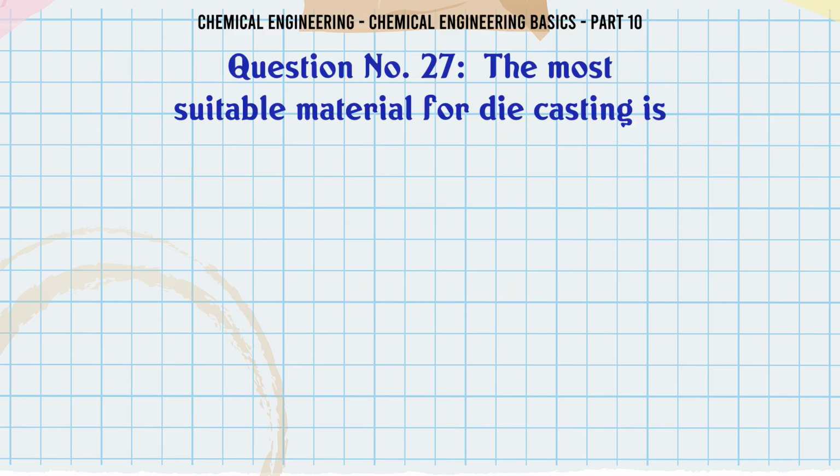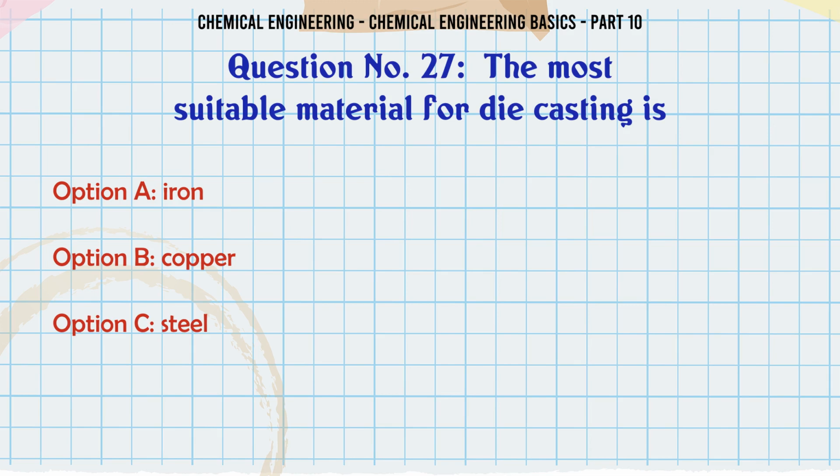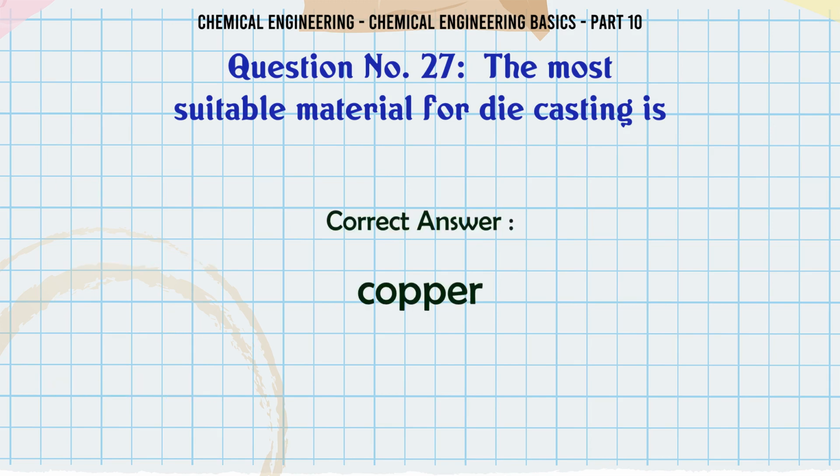The most suitable material for die casting is A. iron. B. copper. C. steel. D. nickel. The correct answer is copper.